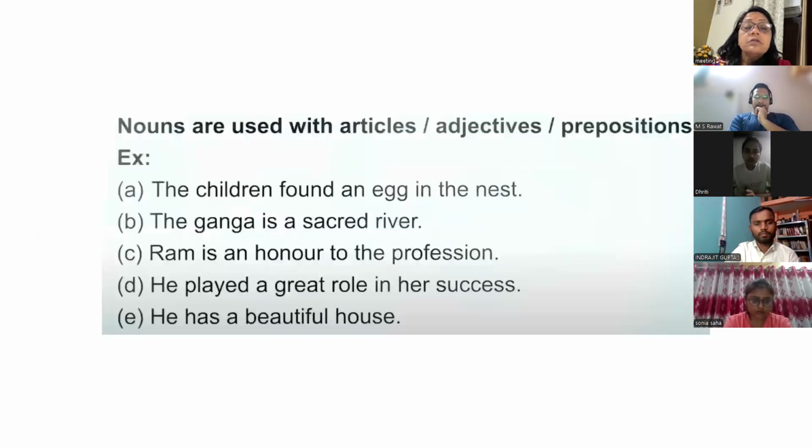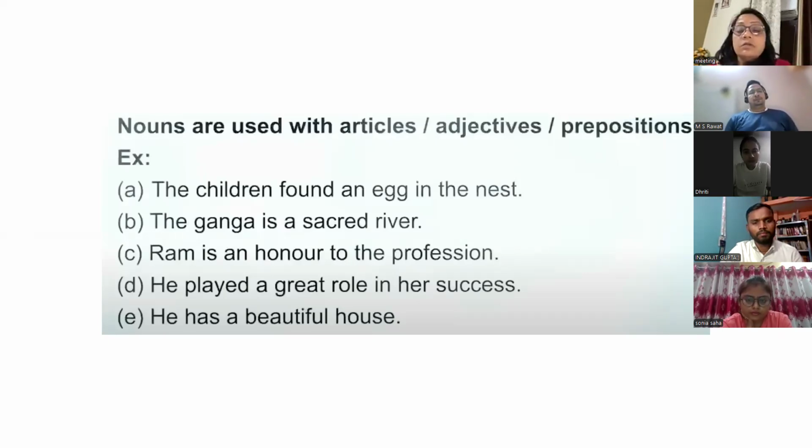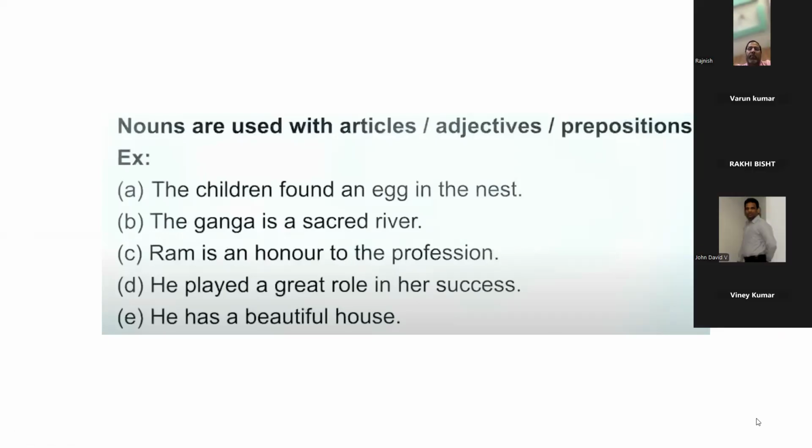Okay. Dhriti. Yes, ma'am. Okay, no. Sorry. This is another trick, how to identify the nouns. Number one, you know, if an article is followed before any word, so that becomes the noun. If any adjective is coming before any word, so that word also becomes a noun. And if any preposition is coming before it, that word also becomes the noun. So there are three tricks you have to keep in mind: articles, adjectives, and prepositions.